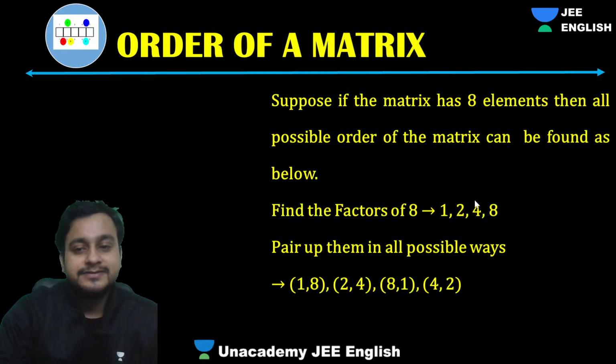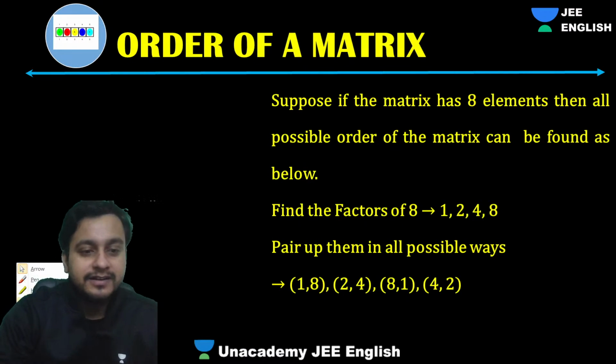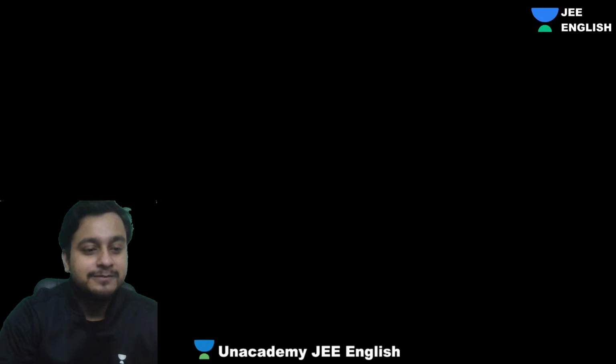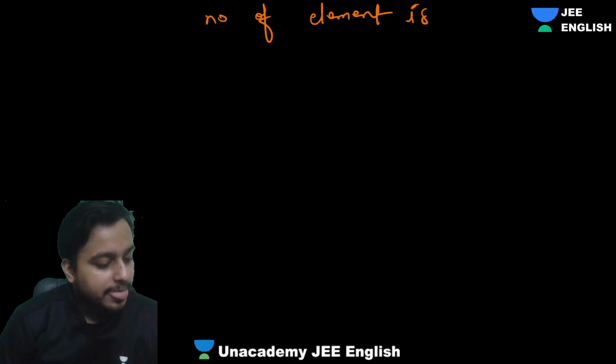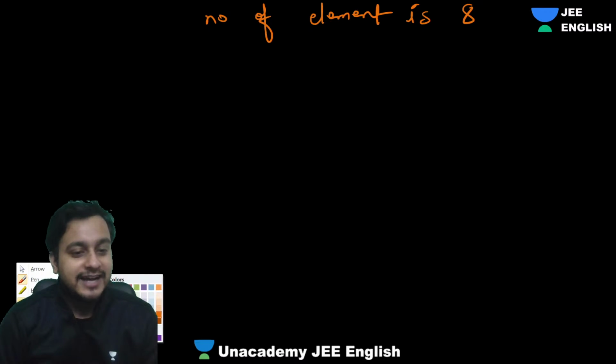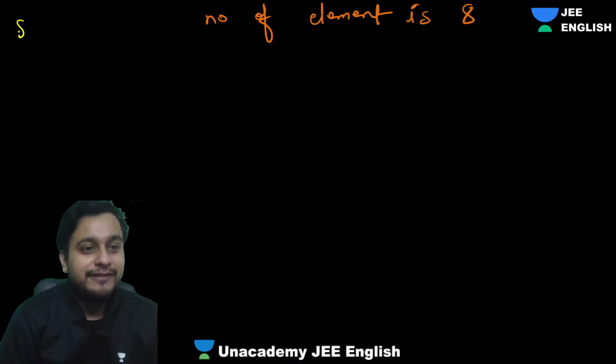Okay, now let's suppose, guys, very good question. So guys, I'll just tell you that, let's suppose they have told that the number of elements is 8. So how many orders are possible? What can be the possible order of this matrix? So guys, you just see the factors of 8.